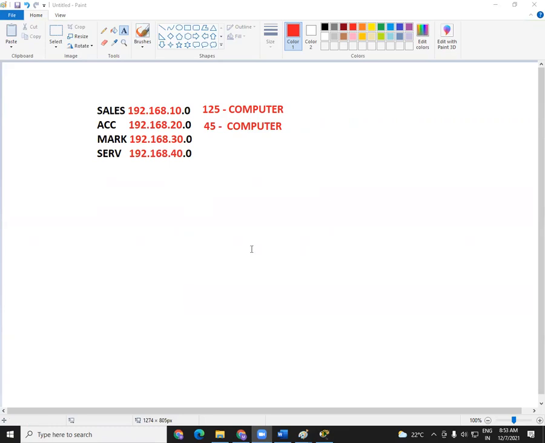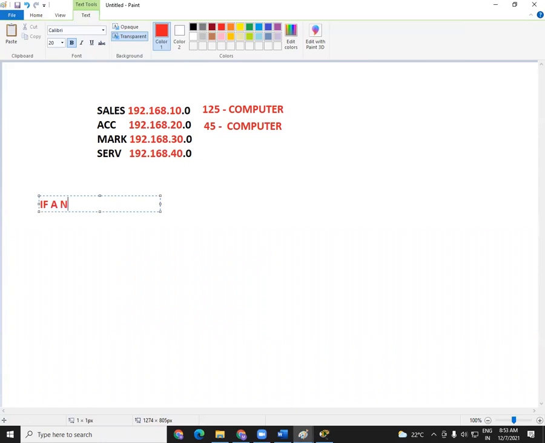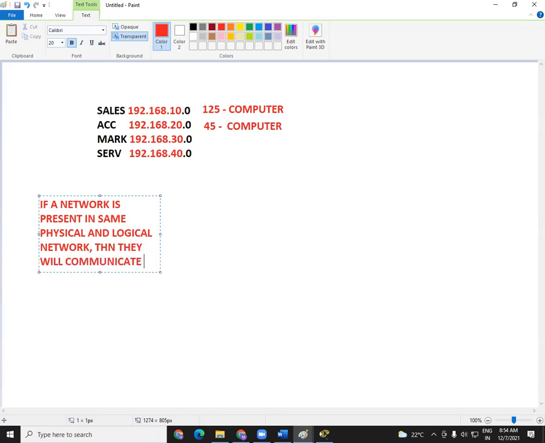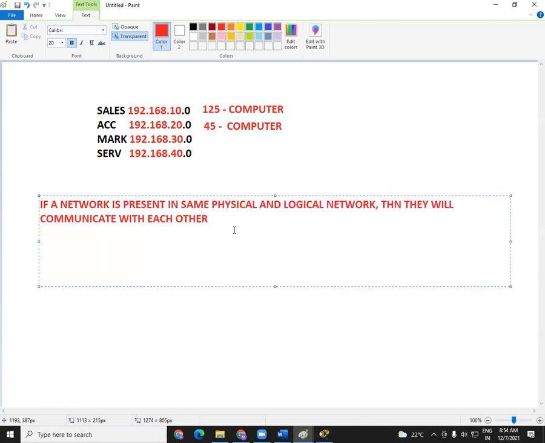So can they communicate with each other? The answer is no. Remember one thing, if computers are present in the same physical and logical network, then they will communicate with each other. This is a very, very important point we need to remember.